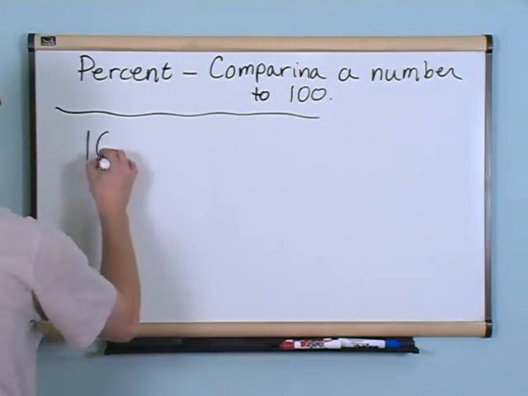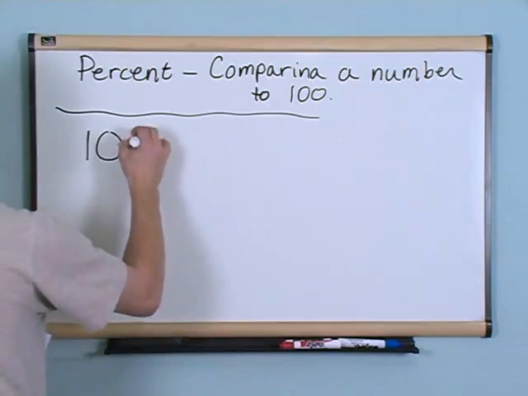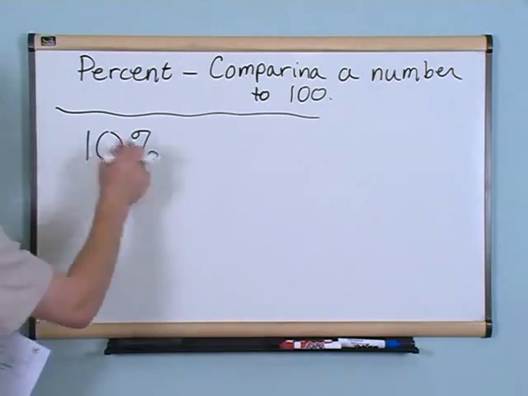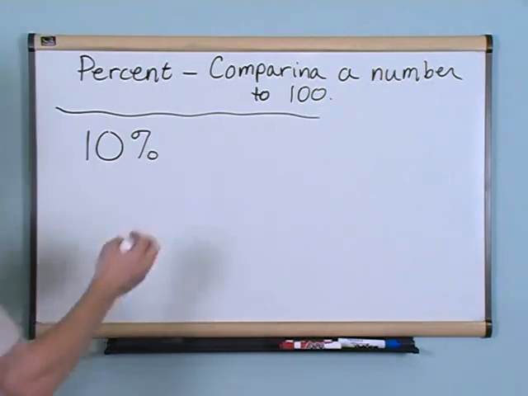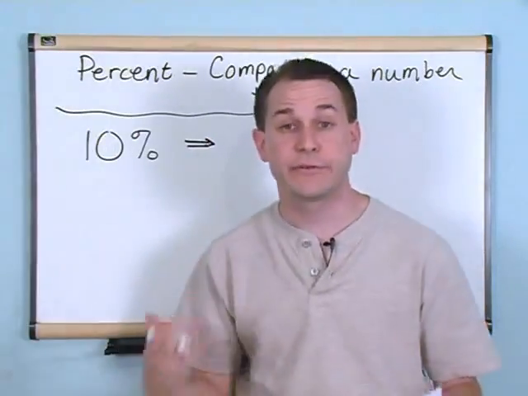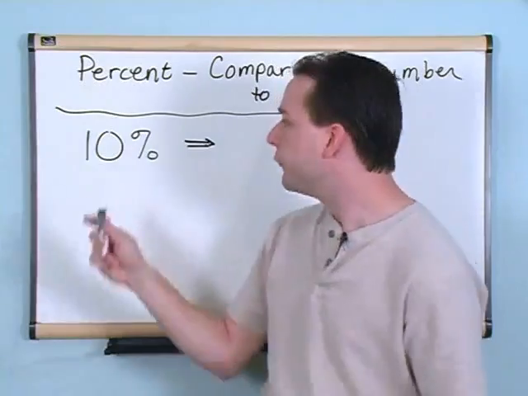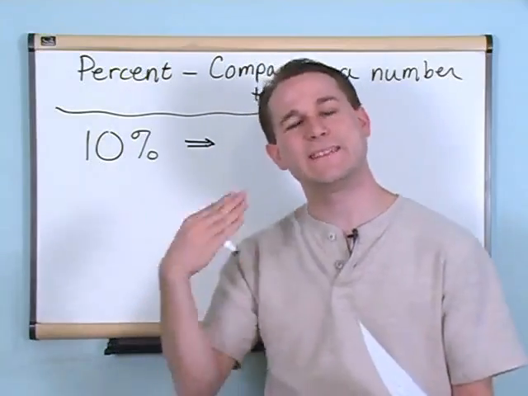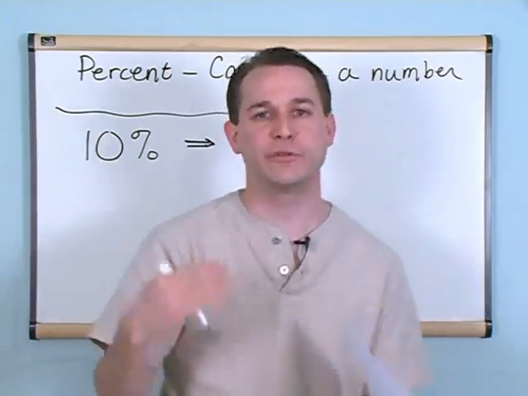So they would write 10 and then put this little symbol over here, and that means percent, 10%. Now the question is, what does it mean? Now what I told you already is that percent is comparing a number to 100. So when you write down 10%, all you're doing is saying 10 compared with 100.